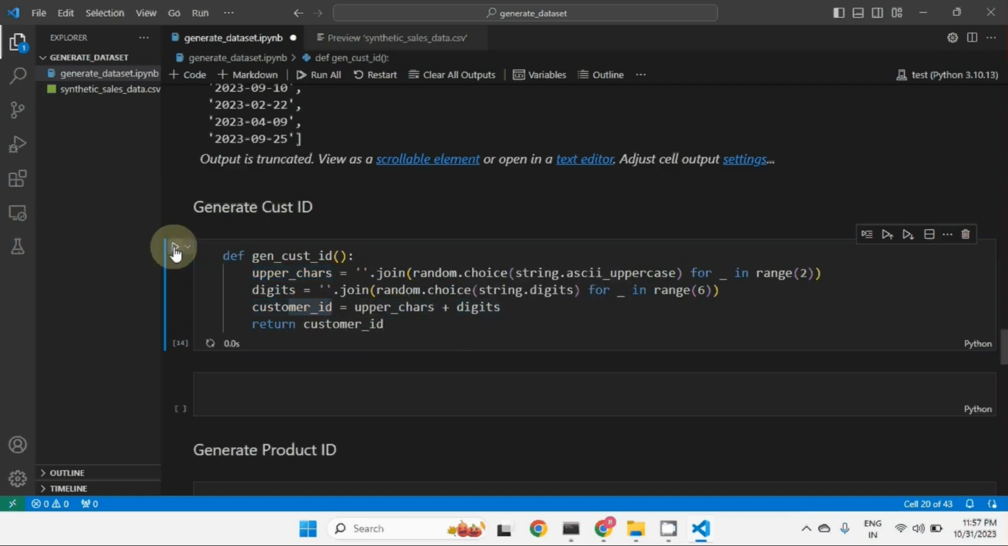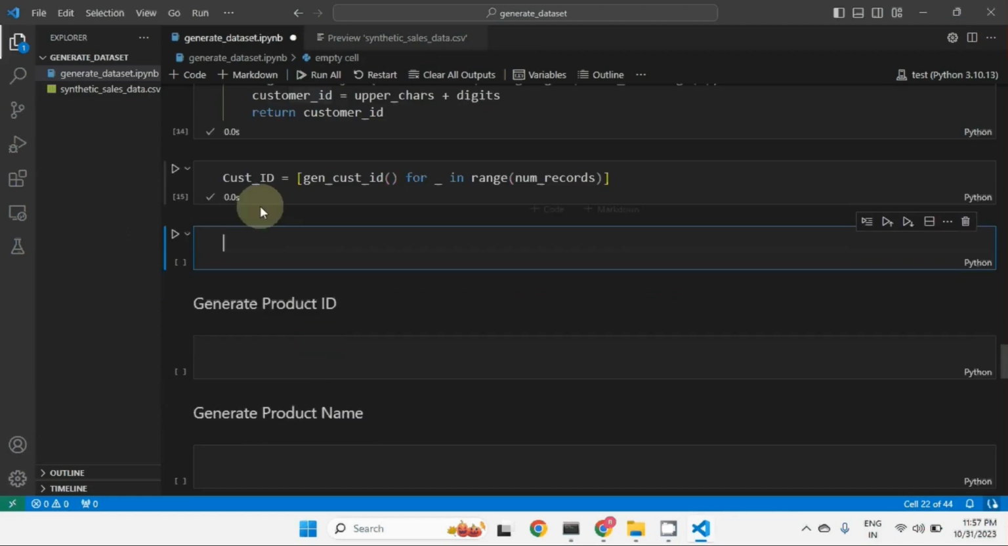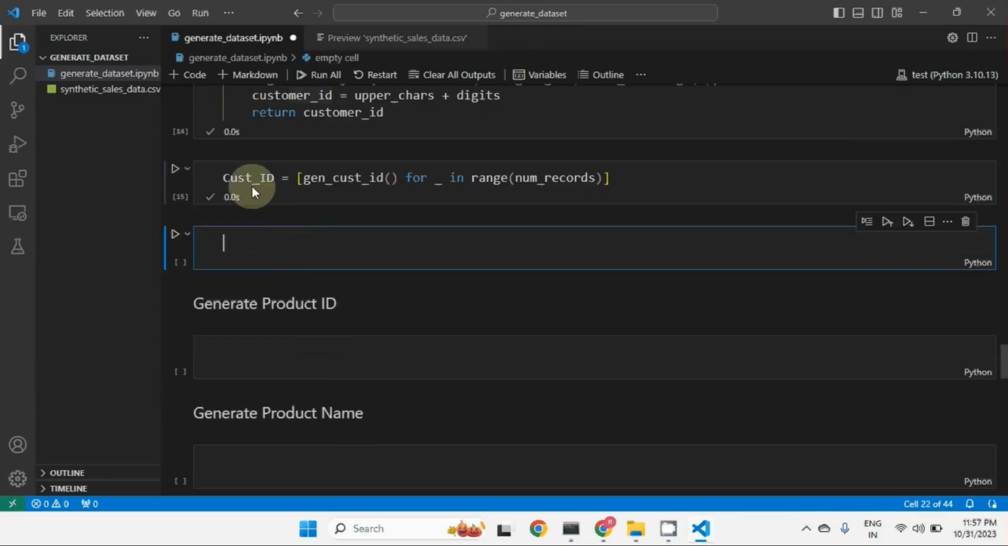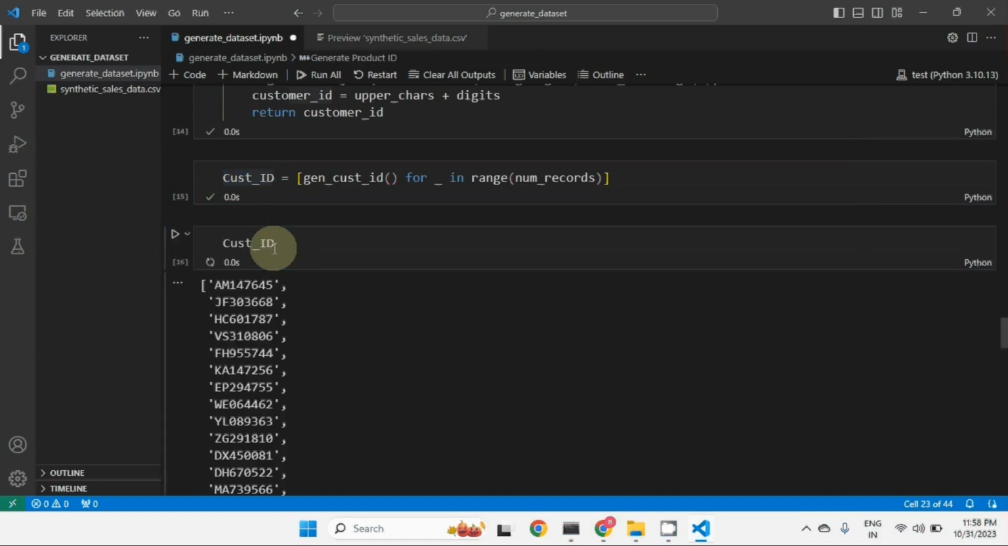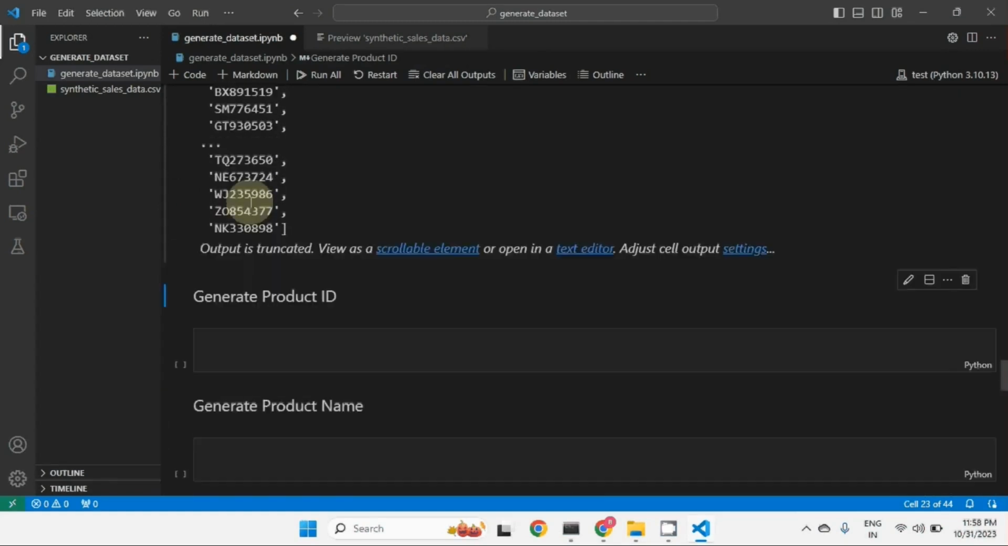Now let's execute. It has executed, and let's create the customer ID in the same way. We will call this customer ID function 1000 times, so it will generate the customer IDs. Let's execute now and check. Customer ID, copy, paste it out and check this. So you can see we got the customer IDs also.